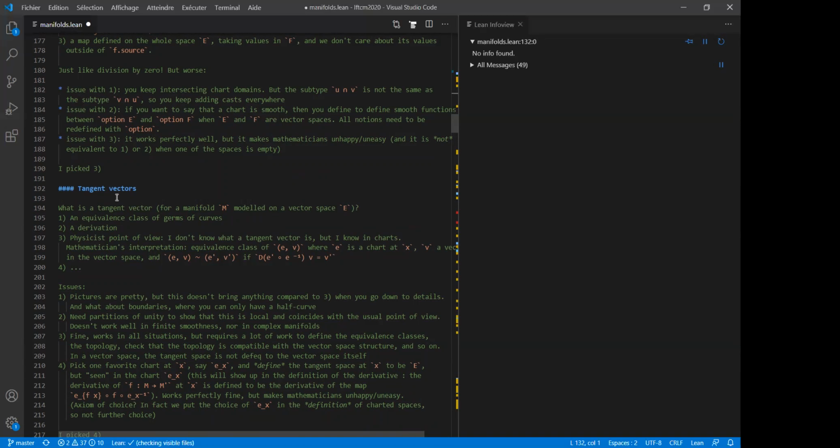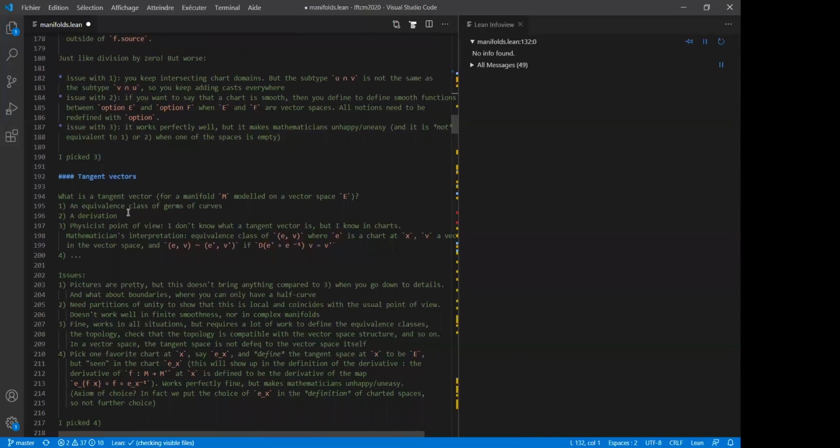And the nicest, in my opinion, geometric description of tangent vectors is you draw a curve on your manifold, and you say that two curves are equivalent if the derivative at zero is the same, which you can read in some chart or any chart. So that's really the geometric definition that gives a lot of intuition.